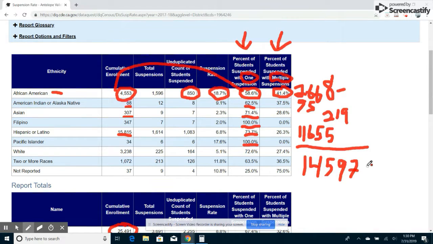Clearly, going back to the 16,947, if you add in some of these other categories, I'm sure that would get us to that point. That's why she thinks that 66% of all students in the entire district are being suspended.